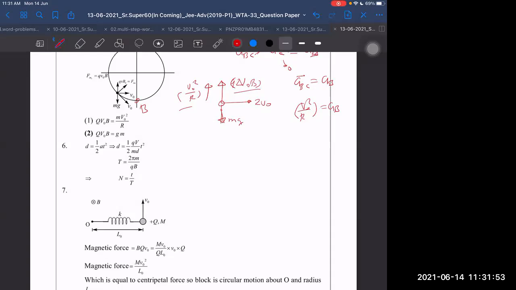Completely wrong. Q into 2 v naught B is upwards and mg is downwards. That is equal to m into v naught square by R. That is the equation: upward force minus downward force is equal to mass into centripetal acceleration, and centripetal acceleration is v naught square by R only. That is our equation anyway, in the ground frame. I'm not saying in any other frame. In the ground frame, this should be the equation, or not?